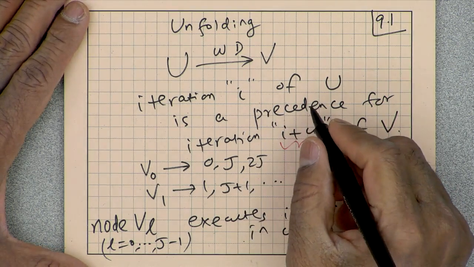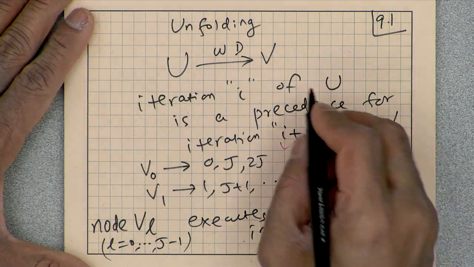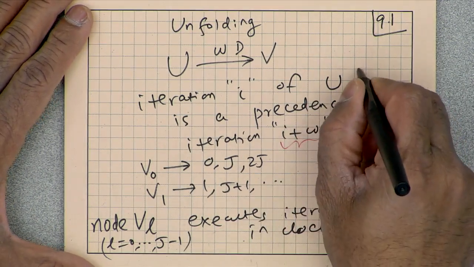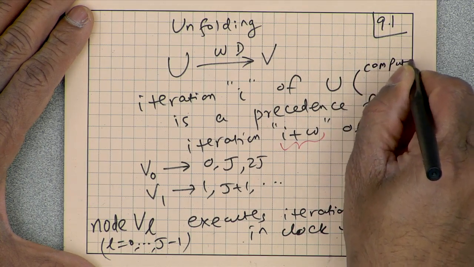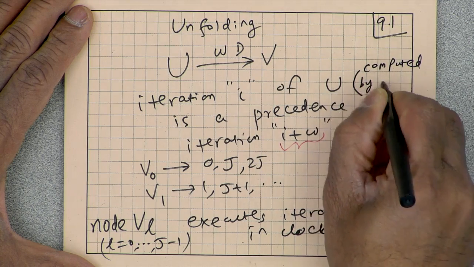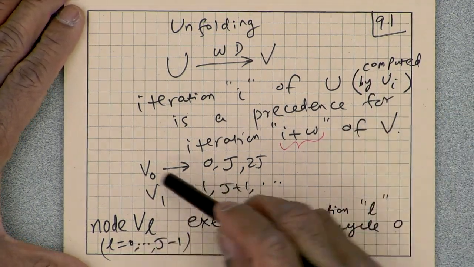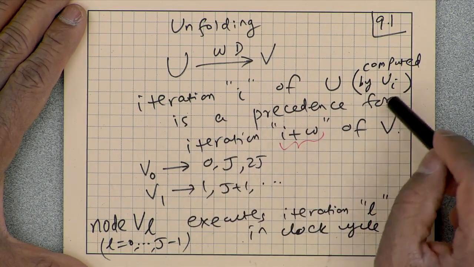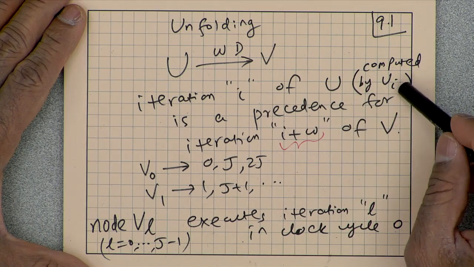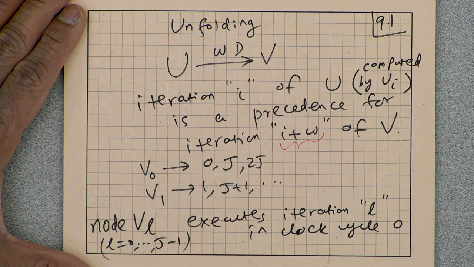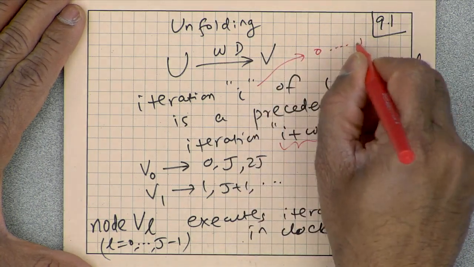I should say that ui computes iteration I of u. So just like v0 is computing iteration 0 and v1 is computing iteration 1, node ui will be computing iteration I, and again by the same argument this I is from 0 to j minus 1.